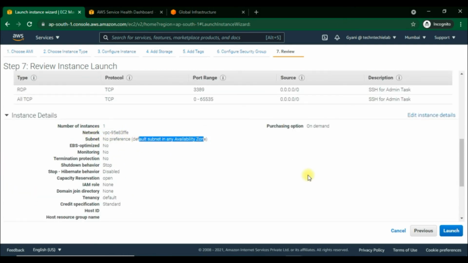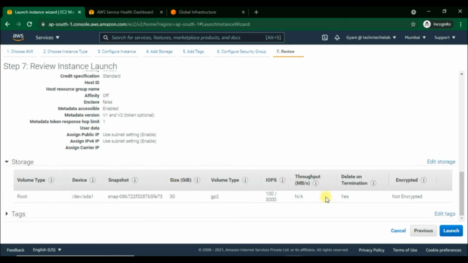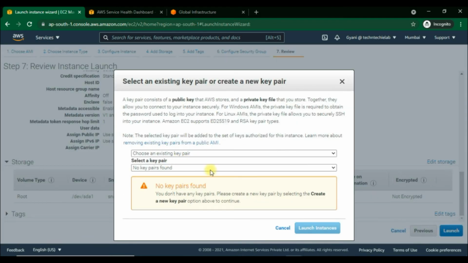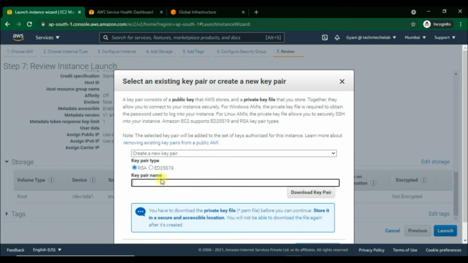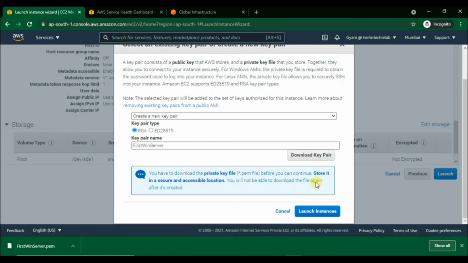When we launch the instance, then it will ask us to create a new key pair. A key pair consists of a public key that AWS stores and a private key file which we store after creating a new one. Both keys together allow us to connect to the instance securely. As I am going to launch the Windows AMI, the private key file is required to download and to get the password used to log into the instance.